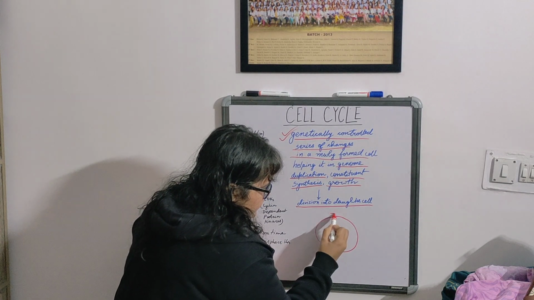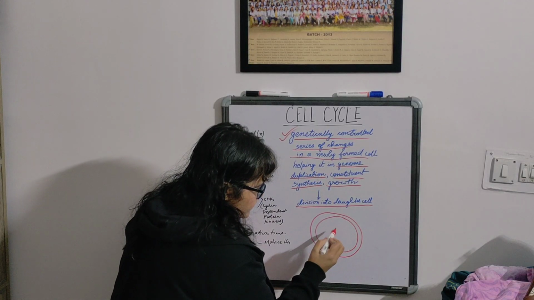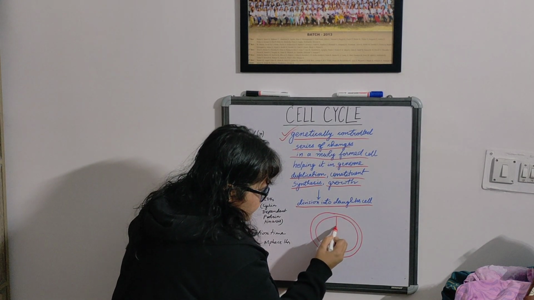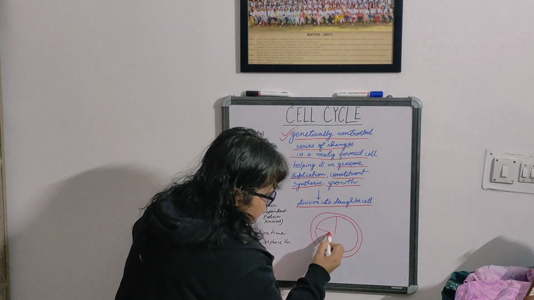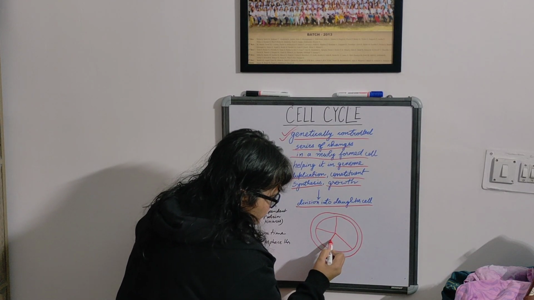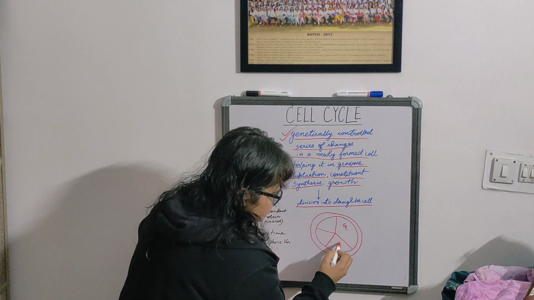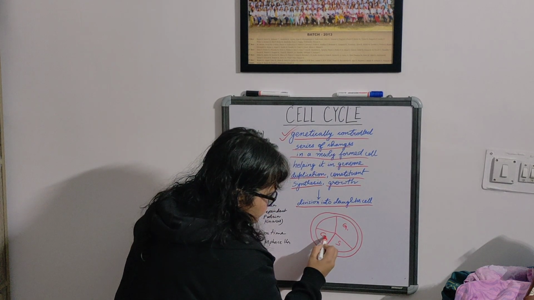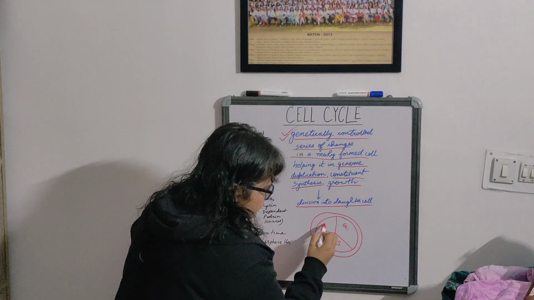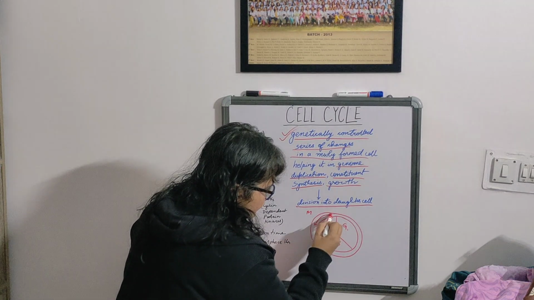This is your interphase. Interphase is the longest part that I'll be getting here. This is the G1, S, G2, and this is the M phase. This entire portion is the M phase.